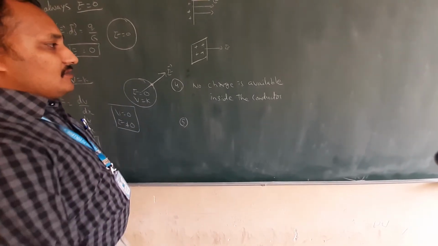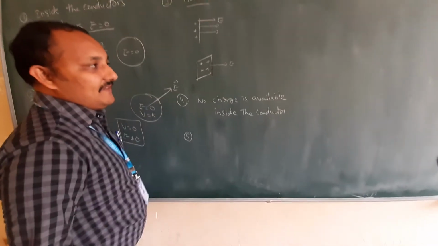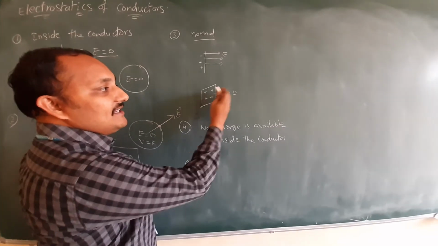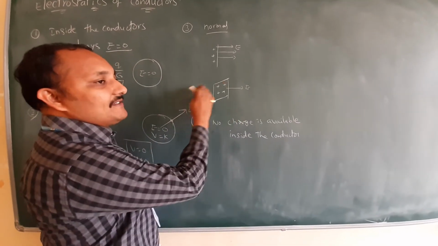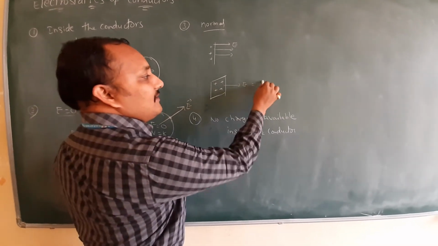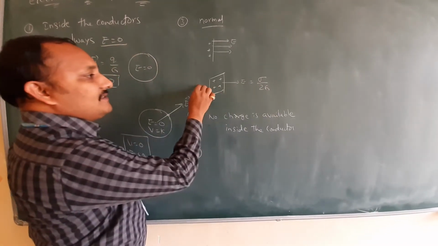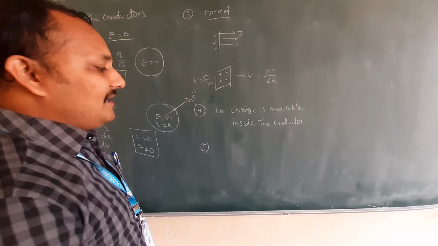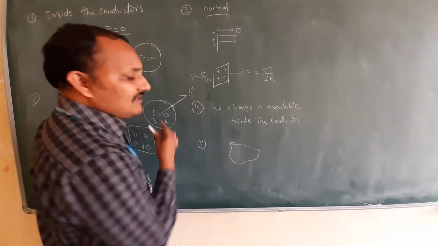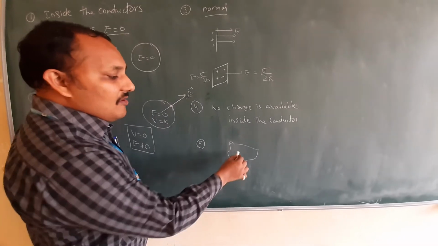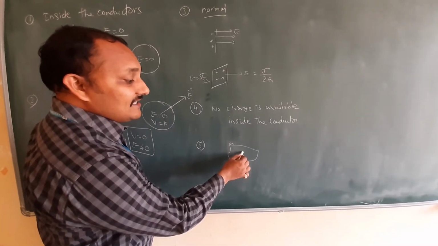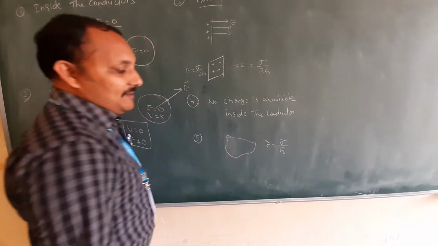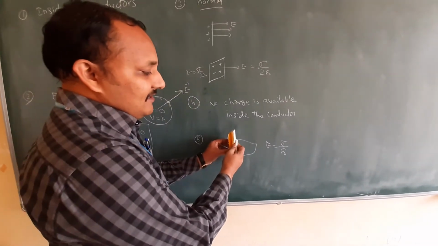Next point. What is the electric field intensity near the surface? Already you derived this. Due to an infinite plane sheet, how much electric field intensity did you get, on either the left side or the right side? You got E is equal to sigma by 2 epsilon, and on the left side also E is equal to sigma by 2 epsilon. Same like that, for any surface of any shape, what is the electric field intensity just near the surface? E is equal to sigma by epsilon.